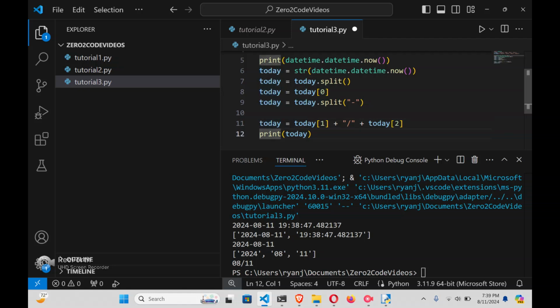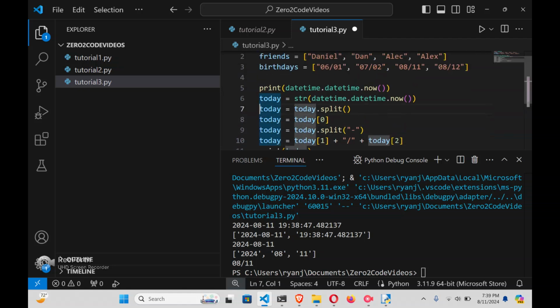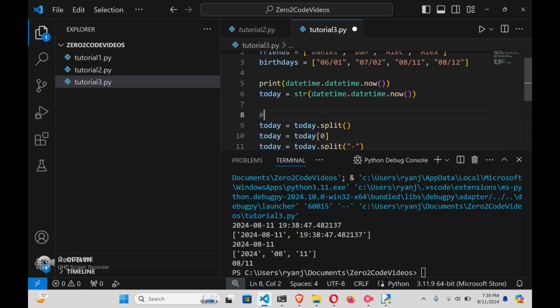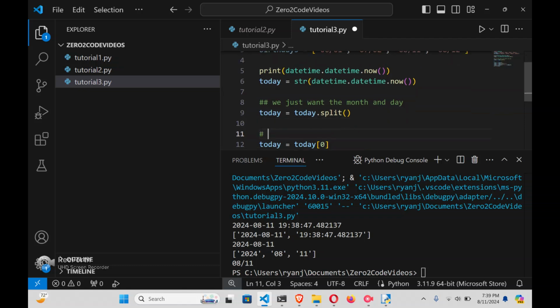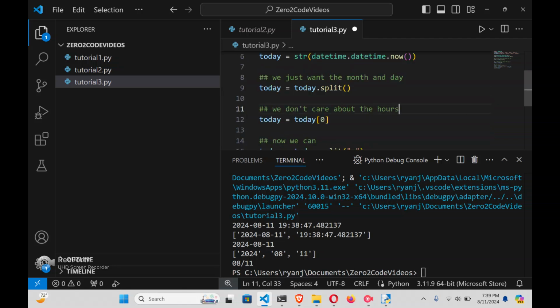And then we could have done this all in one line, but it's generally a bit better if we split this into multiple lines. And even better if we mention comments about what we're doing. So we're going to say we just want the month and day. We don't care about the year. Now we can, or we don't care about the hours here.